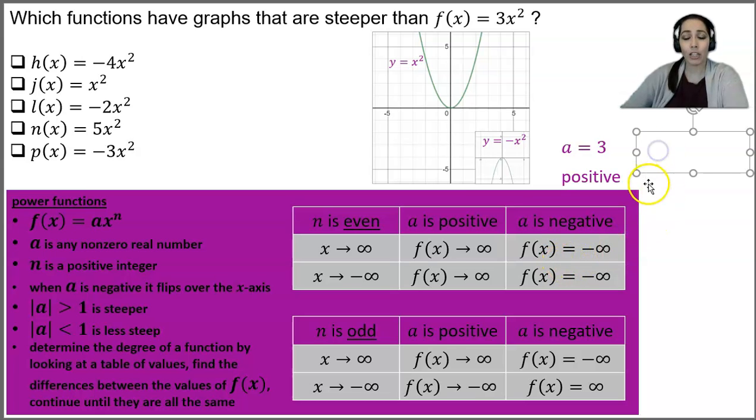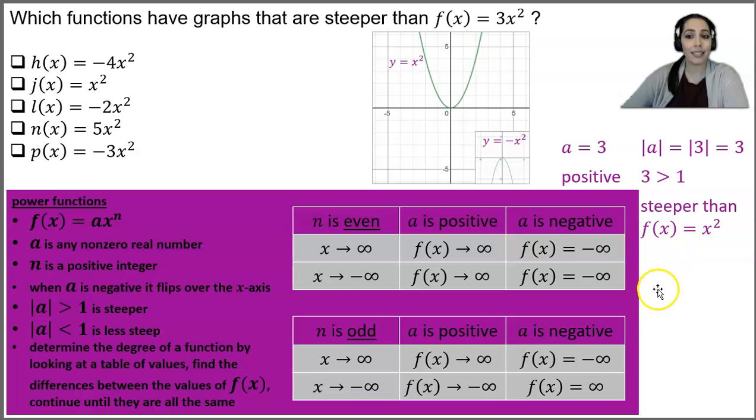Now I'm going to go ahead and look at the absolute value of a. If the absolute value of a is greater than 1, our function will be steeper than the parent function. If the absolute value of a is less than 1, it will be less steep than the parent function. So the absolute value of a is the absolute value of 3, which is just equal to 3. And 3 is greater than 1. Therefore, we are going to have it steeper than f of x equals x squared.